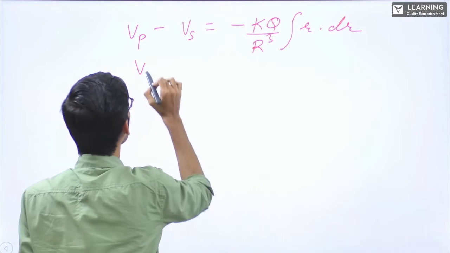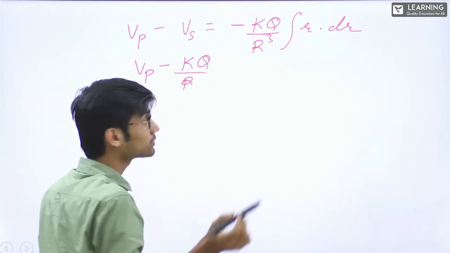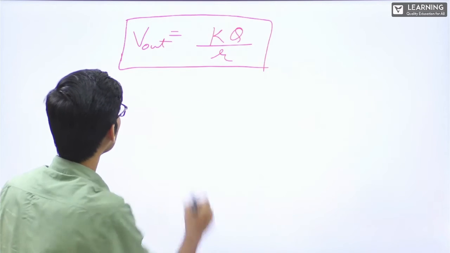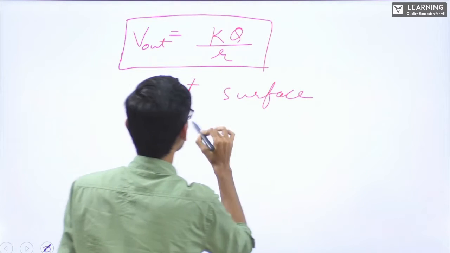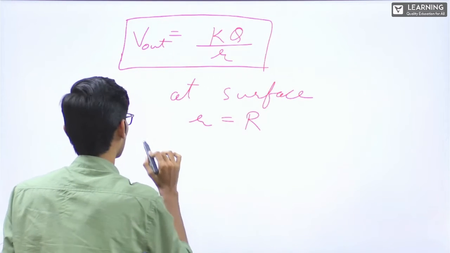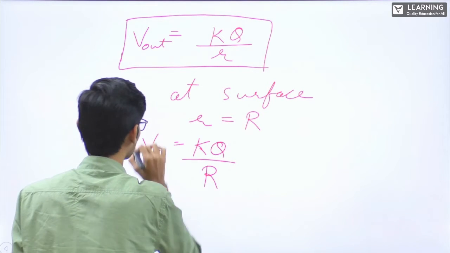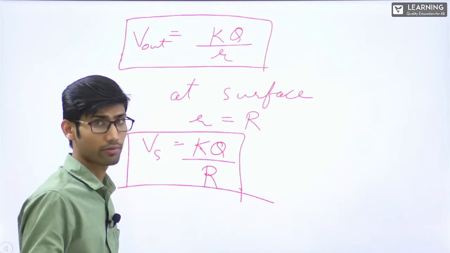From here, Vp is minus KQ by capital R, that is at the surface. Here, at the surface, small r is equal to capital R, so Vs is equal to KQ by capital R. Same. All right, same as what we had for the hollow sphere.